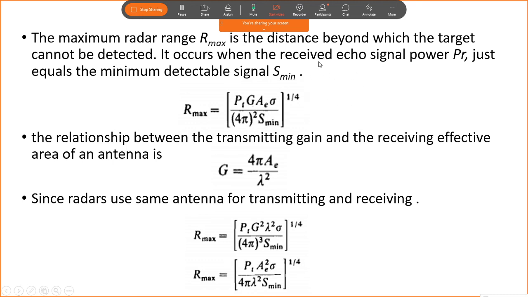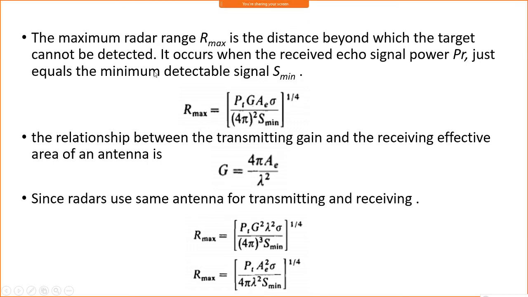Okay, so this is the maximum radar range, the distance beyond which the target cannot be detected, because this is the minimum signal which can be detected at the receiver. This is the maximum range in which the target can be detected. As I said, there is a relation with the effective aperture and gain of the antenna.